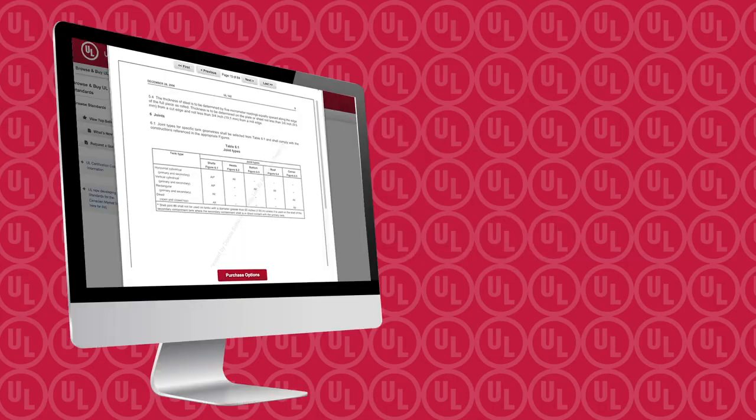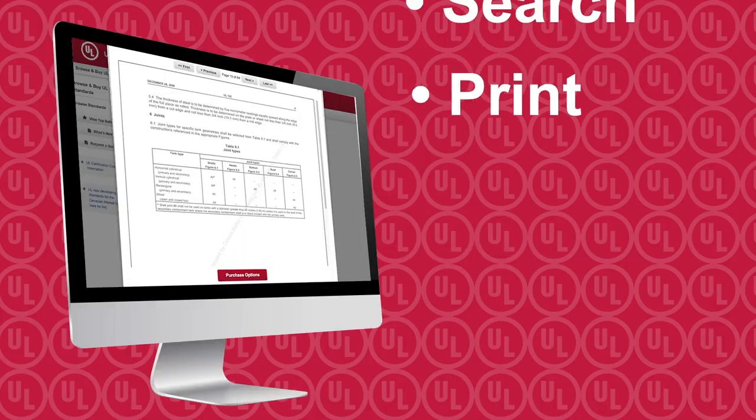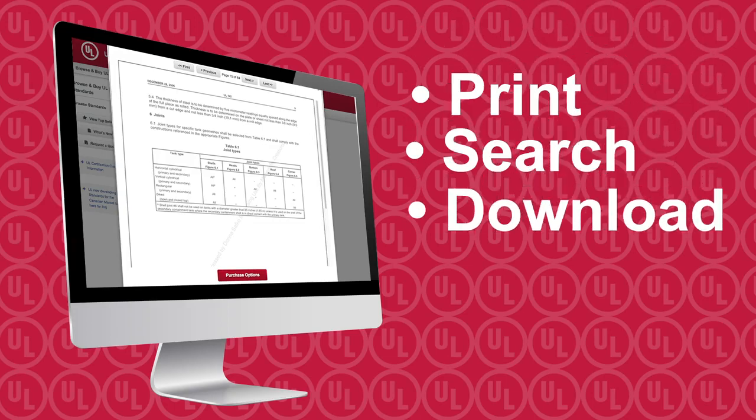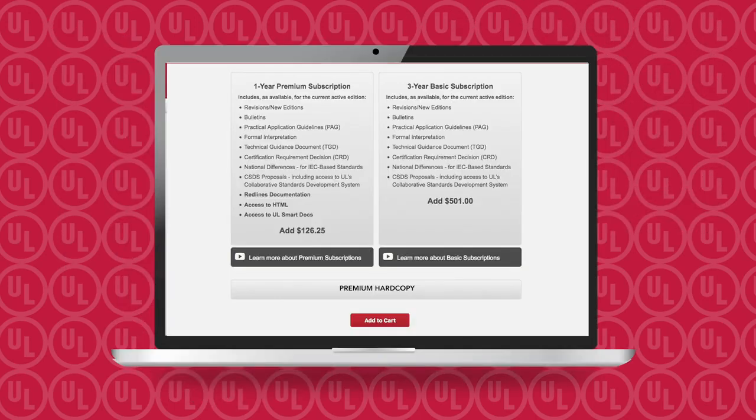If your needs now or in the future include printing, searching, or downloading a PDF, we make it easy for you to purchase a copy or sign up for a subscription service.